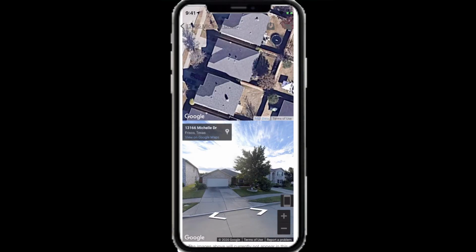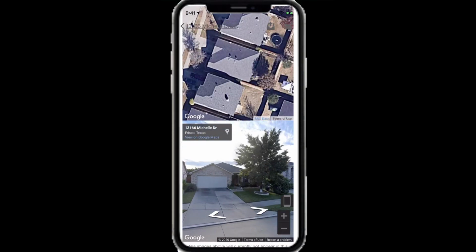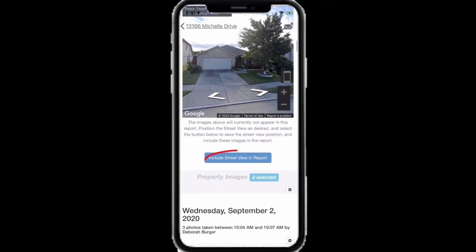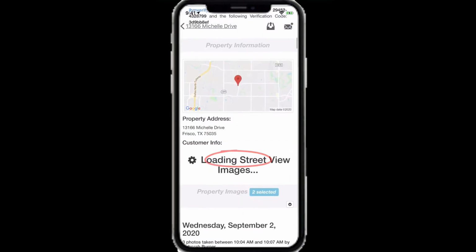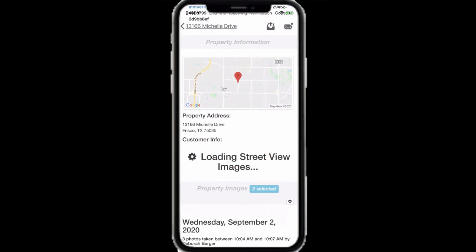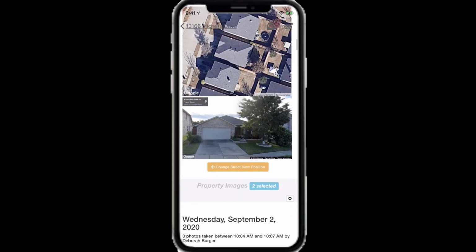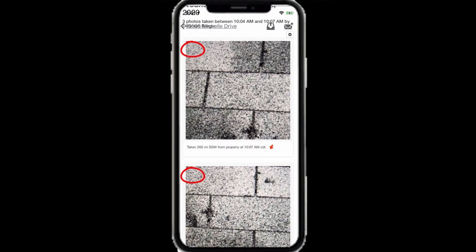Use two fingers to size the picture if needed. If you wish to include the Street View pictures, scroll down and click Include Street View in Report. If Google Maps does not provide a good picture, take your own using Recon Pics. Tap the selection circles of each of the photos you wish to include.